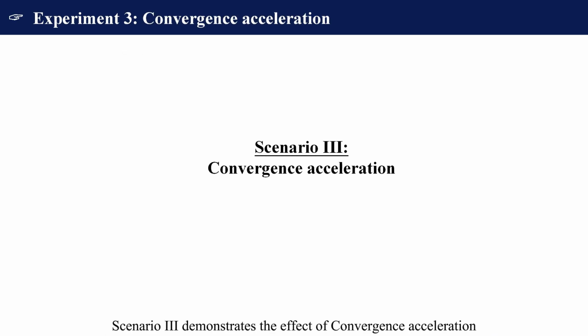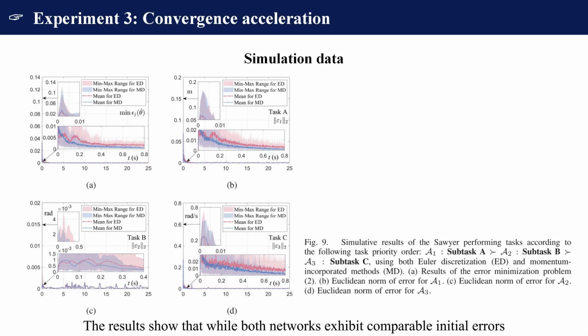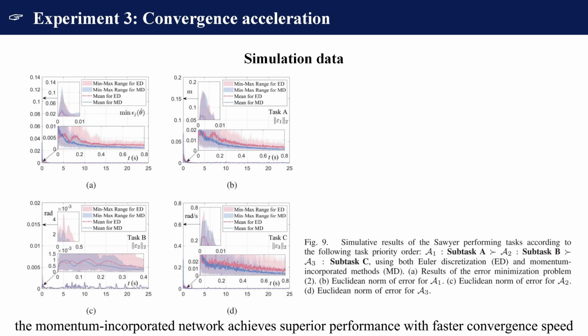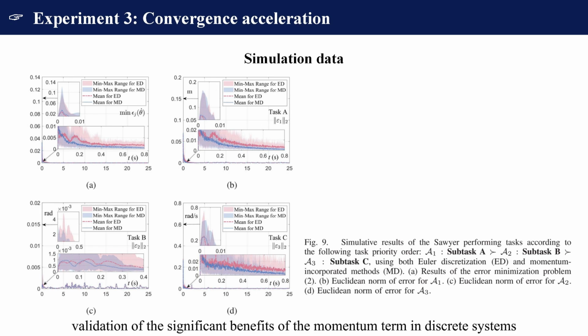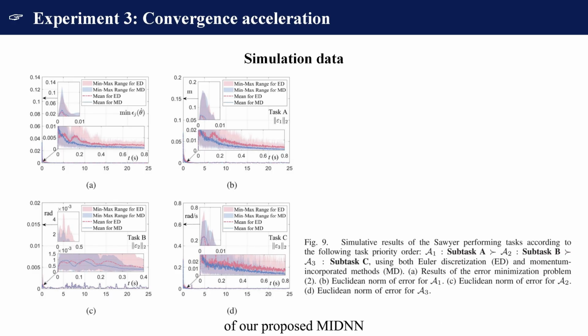Finally, Scenario 3 demonstrates the effect of convergence acceleration. The results show that while both networks exhibit comparable initial errors, the momentum-incorporated network achieves superior performance with faster convergence speed. These results provide conclusive validation of the significant benefits of the momentum term in discrete systems. These experiments serve to demonstrate the feasibility and effectiveness of our proposed MIDNN.